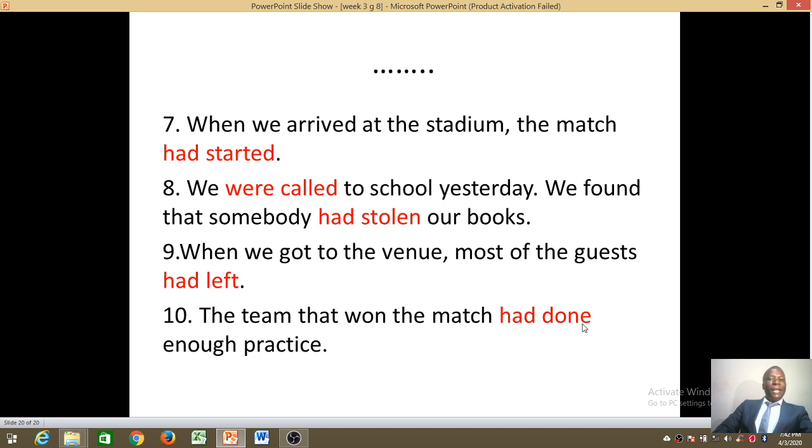Lastly, number 10, the team that won the match had done enough practice. So the word had done is in what? Past participle or past perfect? Now this one I'll have to leave for you to comment down there. Had done, is it in past participle or past perfect?